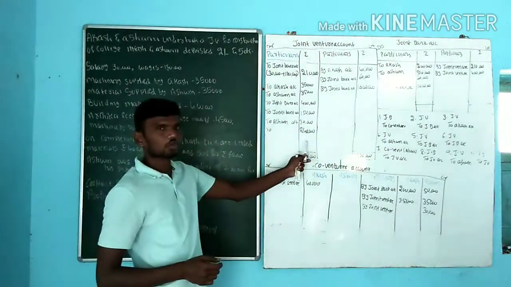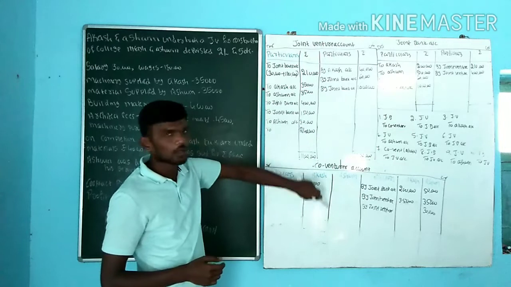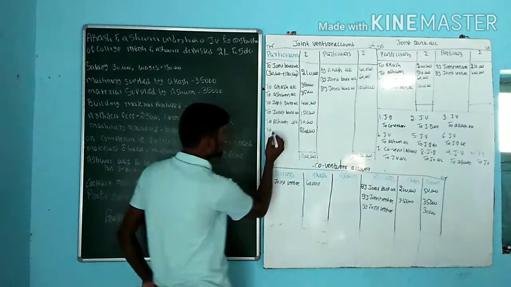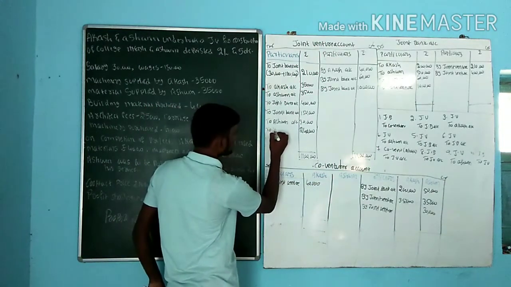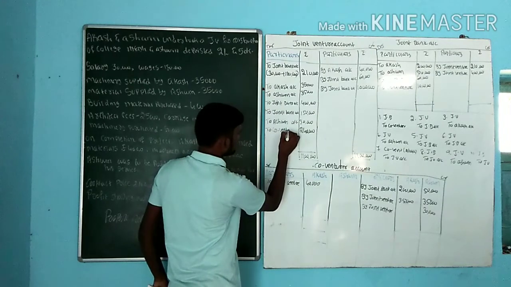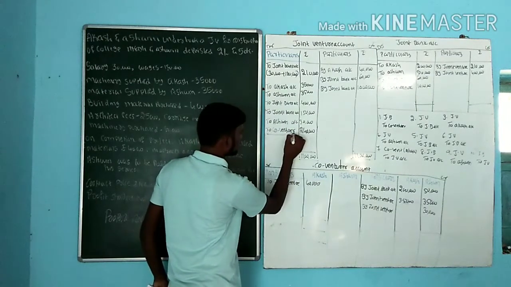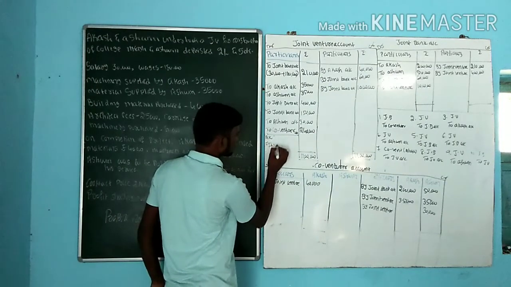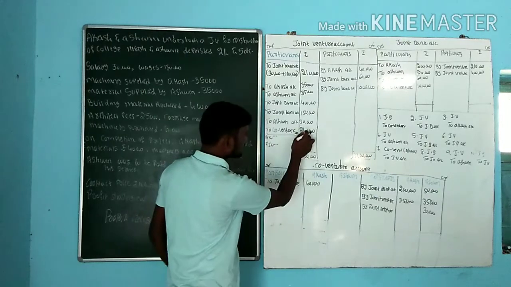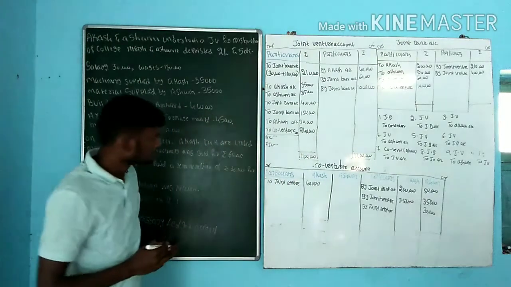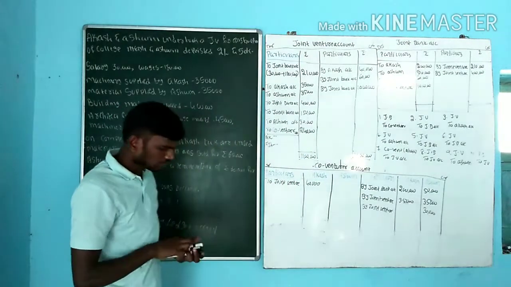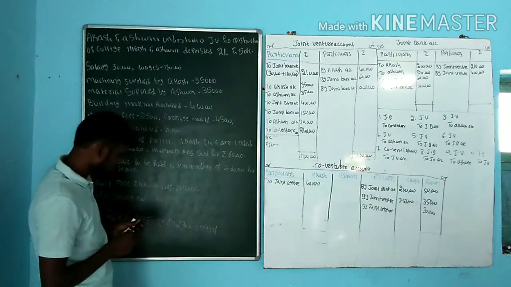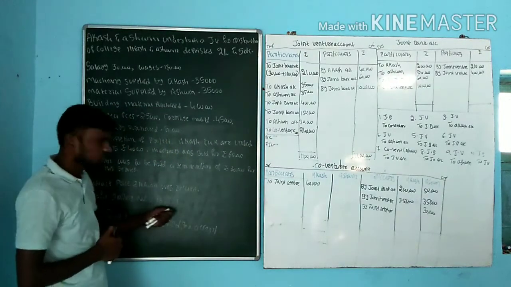This profit is belongs to whom? This profit amount belongs to co-venture, that is to co-venture account. What the co-venture? One is Akash, one more is Ashwin. We need to divide this 2,40,000 between Akash and Ashwin. How to divide? What is the ratio? See here, profit sharing ratio is 2:1.